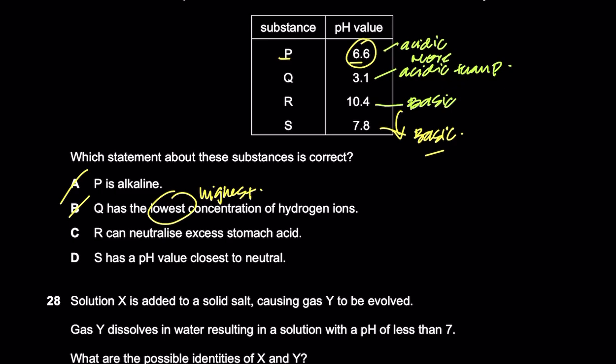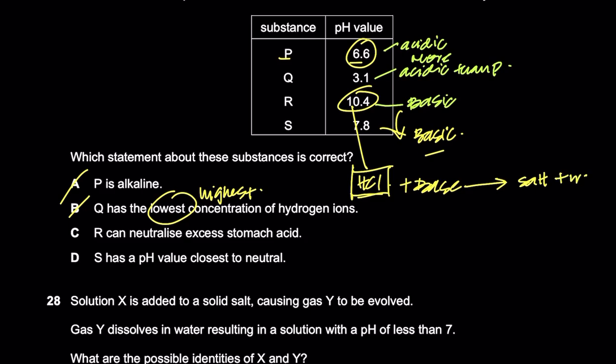R can neutralize excess stomach acid. Yeah, that makes sense. R can neutralize excess stomach acid because R is basic, and stomach acid is hydrochloric acid, right? So HCl is present in your stomach, it's an acid, and you react it with a base. Whenever an acid and base react together, they give you salt and water, and it's called a neutralization reaction because the acid is neutralized by the base, or you could say the base is neutralized by the acid. So C is the right option, right?